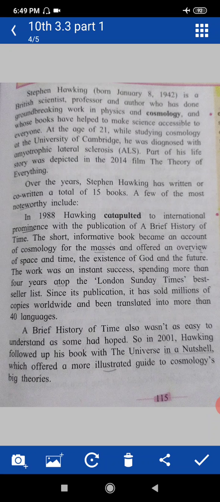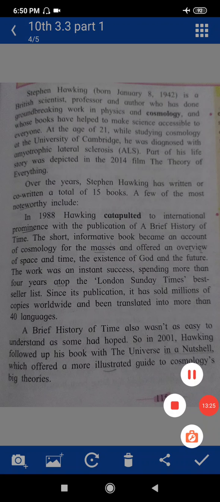At the age of 21, while studying cosmology at the University of Cambridge, he was diagnosed with amyotrophic lateral sclerosis, that means ALS. Part of his life story was depicted in the 2014 film The Theory of Everything.